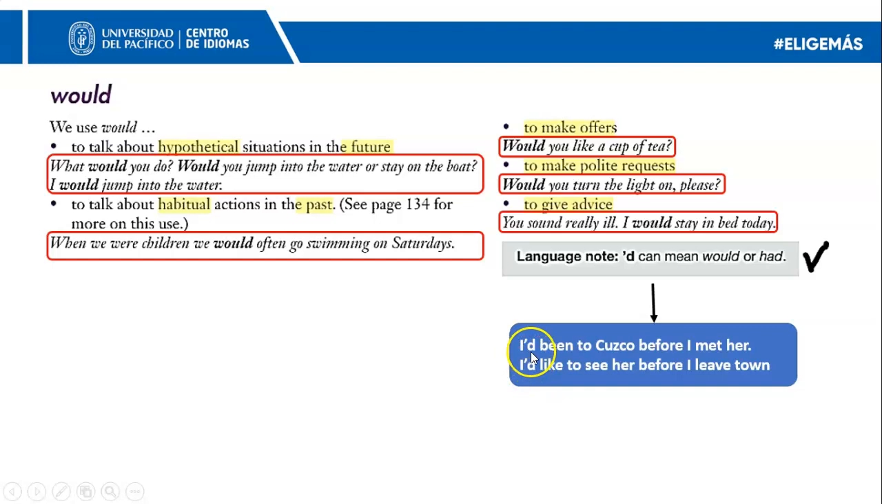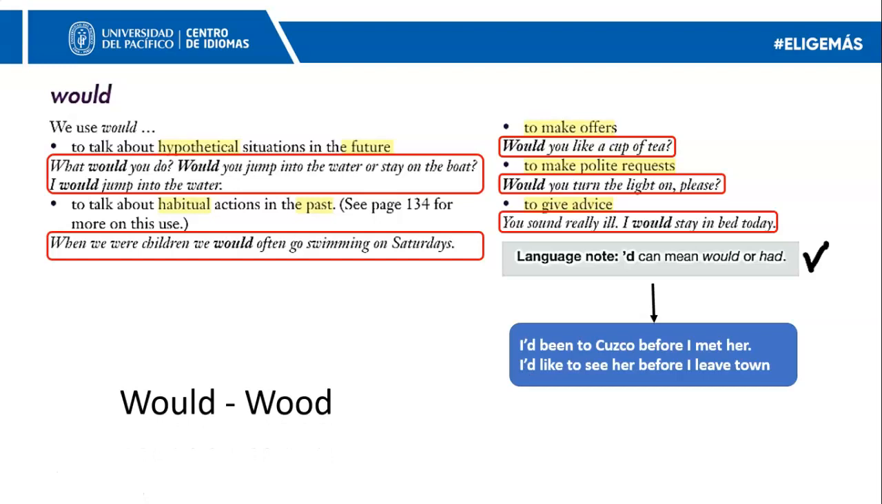So if you see after apostrophe d the verb in the past participle, right there you have to say, okay, this is the past perfect. And if you see apostrophe d and then you see the verb in the base form, then you will say, okay, this is would. The apostrophe d is the modal verb would. Okay, so remember, here is had, here is would. And one more thing,